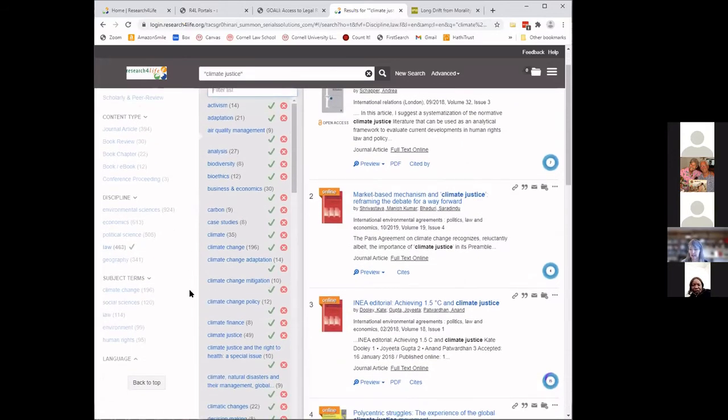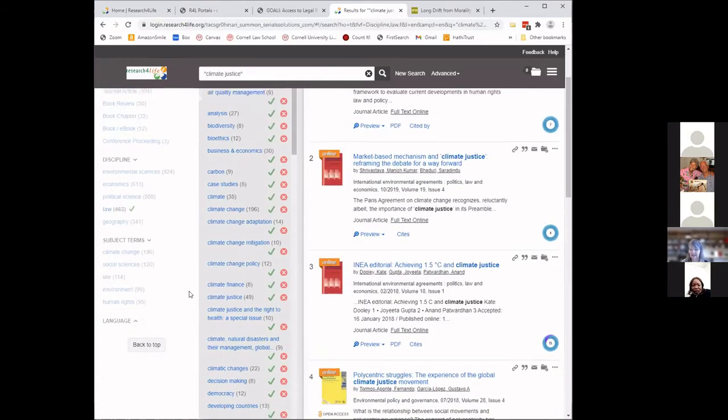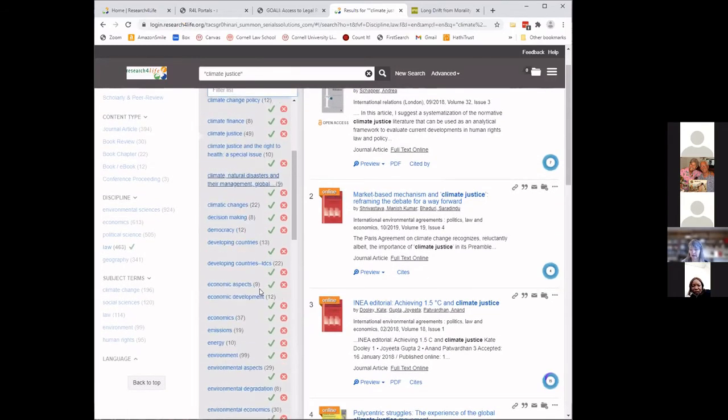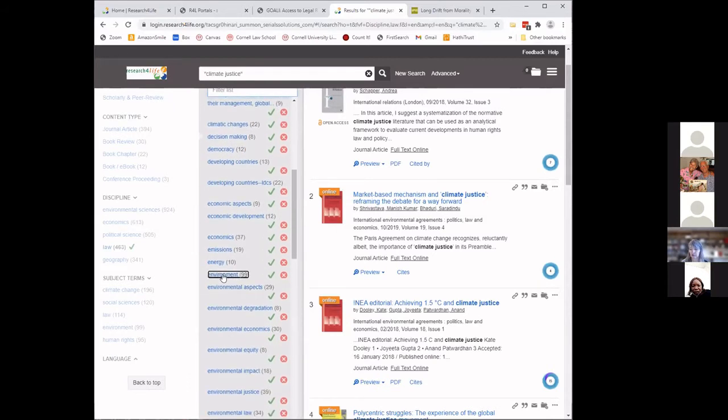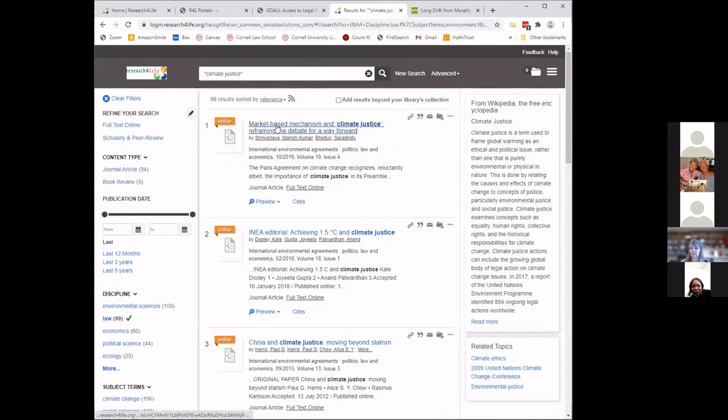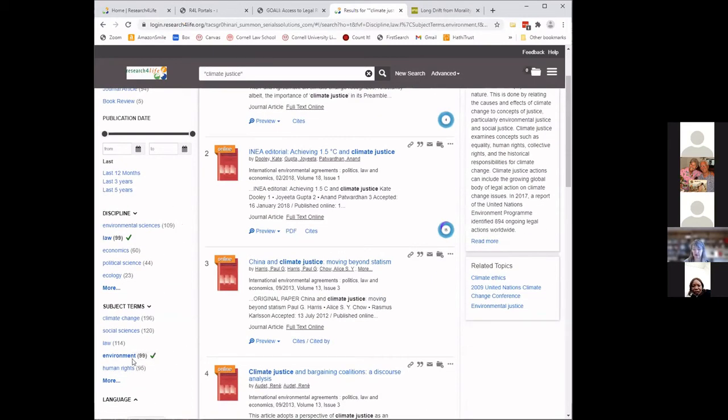And I have many, many choices, and I can select as many of these choices as I want. But right now, I really just want to focus on the environment. So I've clicked environment. I need to scroll back up to the top and apply my choice, which takes us to 99 results. Remember, these are all in the discipline of law with the subject term environment.